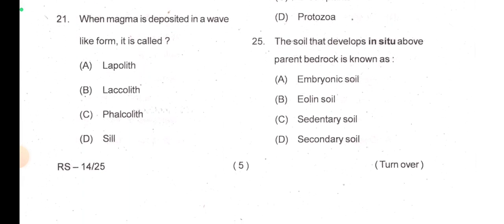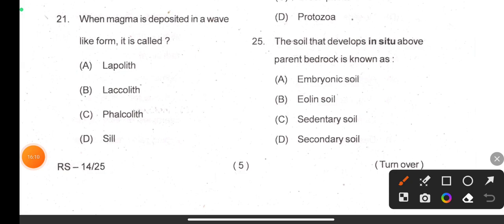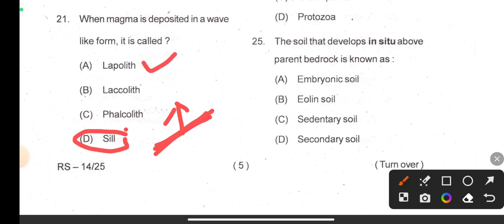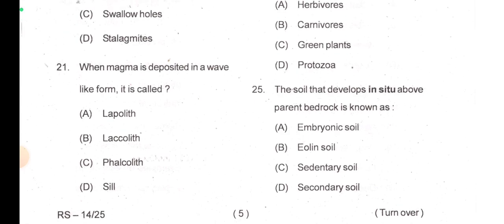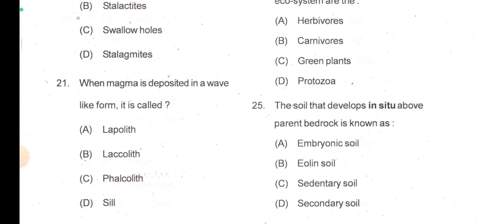Now when magma is deposited in a wave-like form, it is called, no, sill is not, I think this is sill, this is dike, no? Sill is horizontal, dike is vertical, so sill can't be true. Now lapolith, laccolith, phacolith. So I think phacolith is the correct answer here. Okay, phacolith gets deposited in a wave-like form. It has a very good diagram, but I cannot fetch it right now, so I have to check it again.